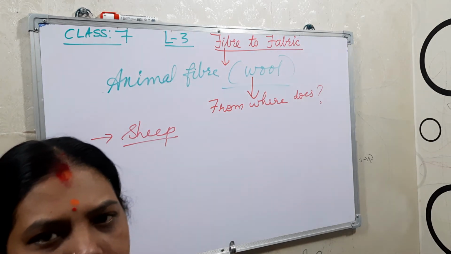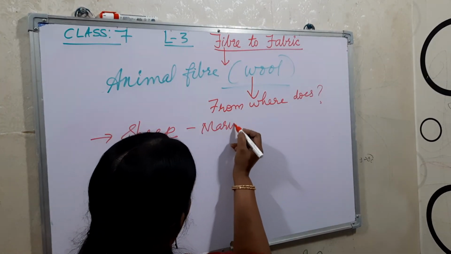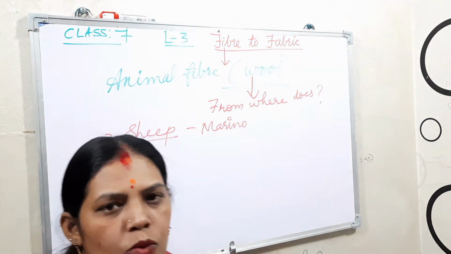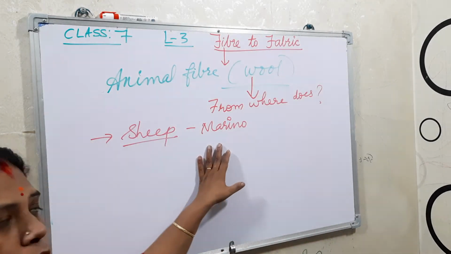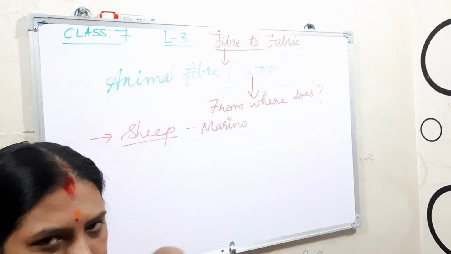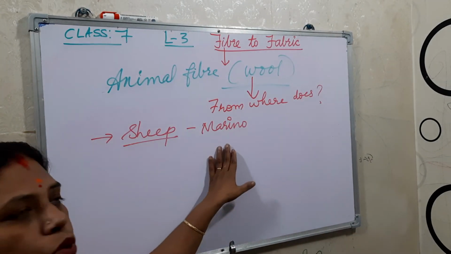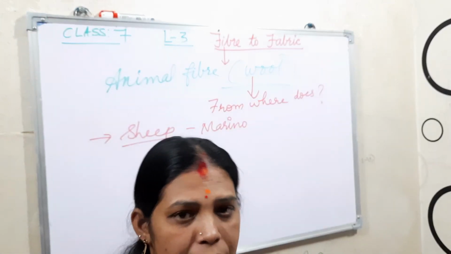Sheep, we can say the merino sheep, gives good quality wool. Merino sheep from good breeding only. This merino sheep is grown and reared, and from that we get the wool. That is the best quality.